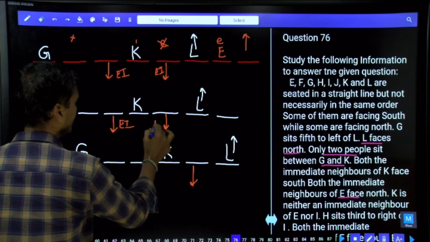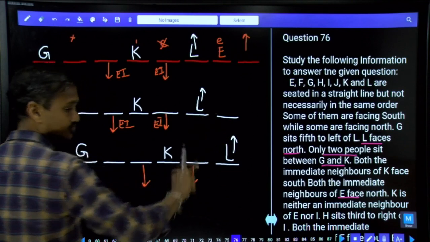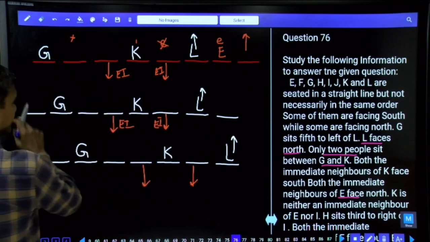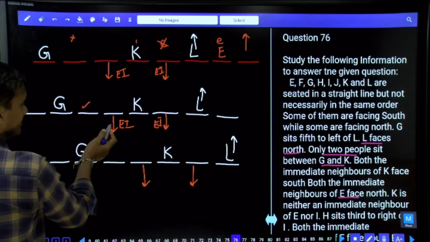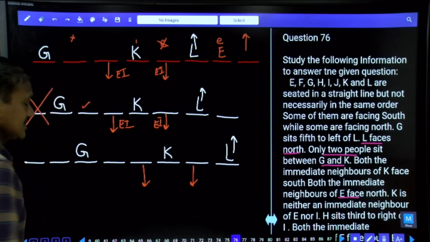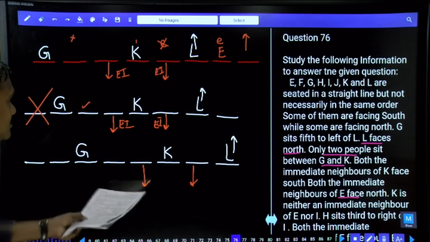E cannot be in these two places because E should have two neighbors. E cannot be here, E cannot be here. What is the only possibility we have? E must be here. If E is here, one of the immediate neighbors of E is facing south, which is invalid. The second case is completely ruled out. Clear now? Then coming back to the third one.